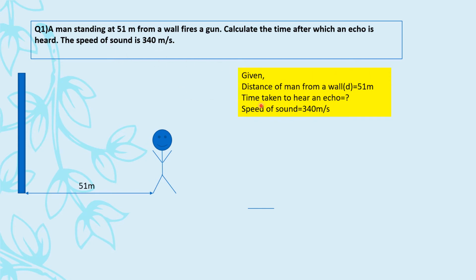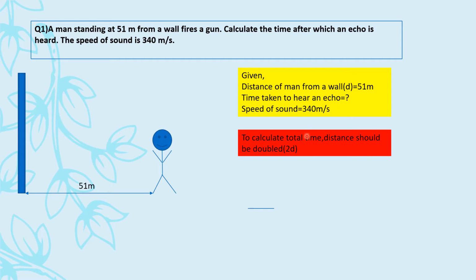Given distance of man from a wall, this is the distance which is 51 meter, but this is one way distance. And the time taken to hear an echo would be both sides, he fires, the sound comes back. So it's going to be two ways, right? And the speed of sound is also given to us as 340. We have to calculate total time. So if we are calculating total time, then distance should also be both the ways. So whatever the distance is, we have to double it, because this distance which is given here is one way distance that we are considering.